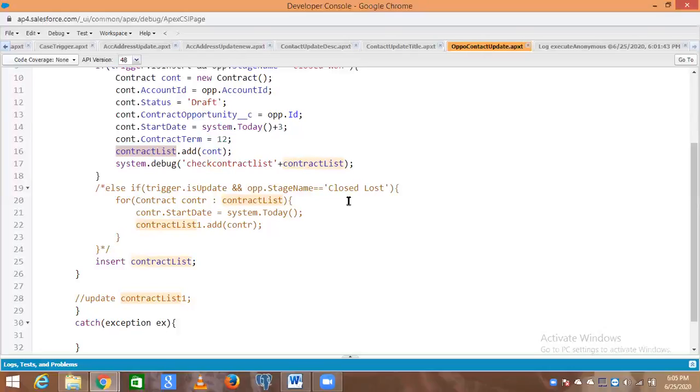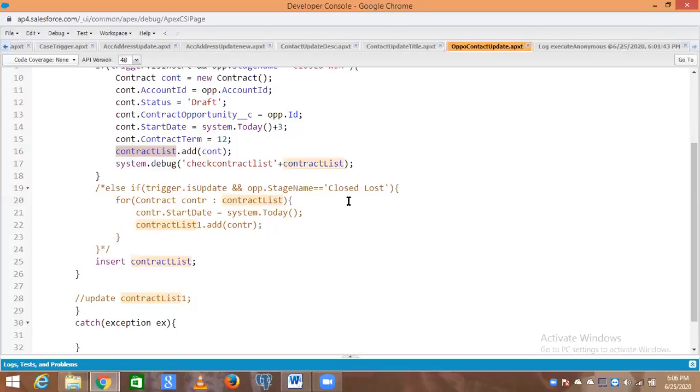This contract list is holding the data of a contract when you are creating it. Now think about the scenario: you are creating an opportunity and assigning a value as closed one. At that time, your contract is getting created. Now you have an existing opportunity. You are not going to create any new opportunity. You are playing with the existing one and changing the stage name to closed lost.